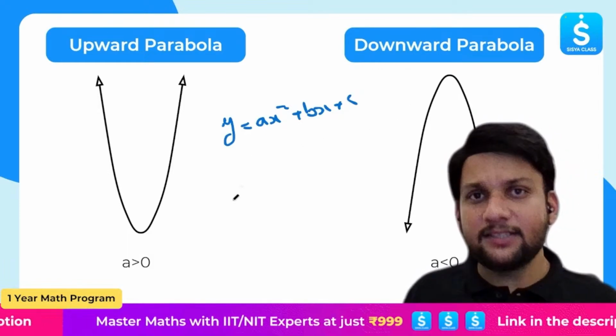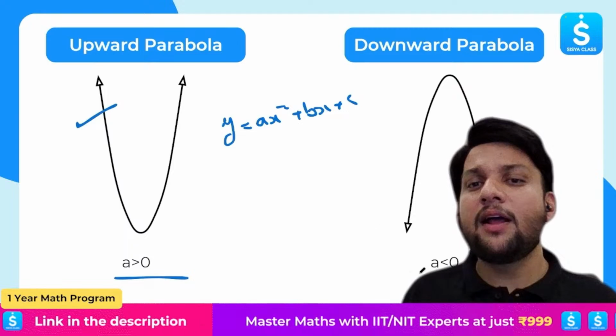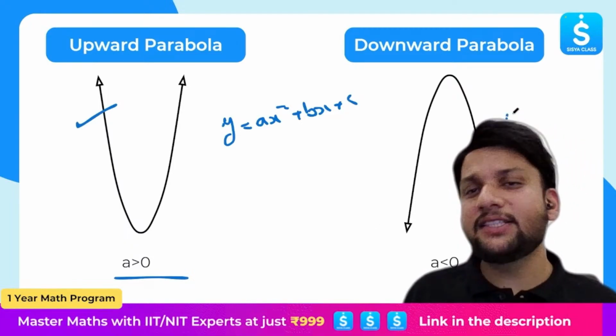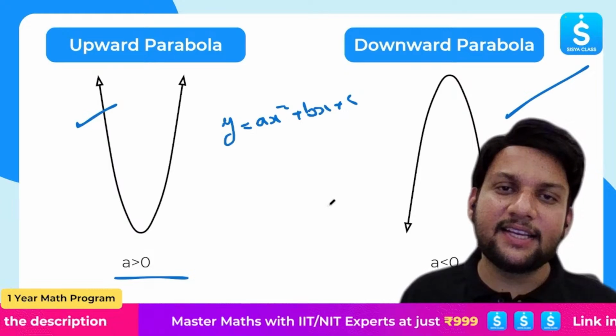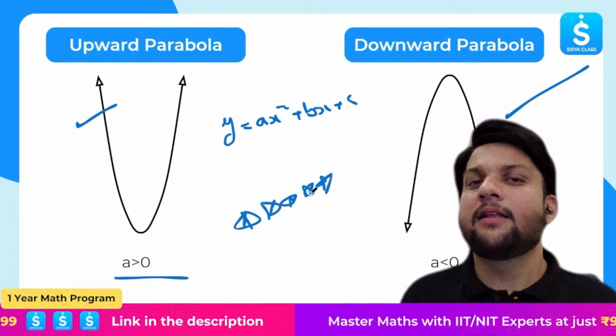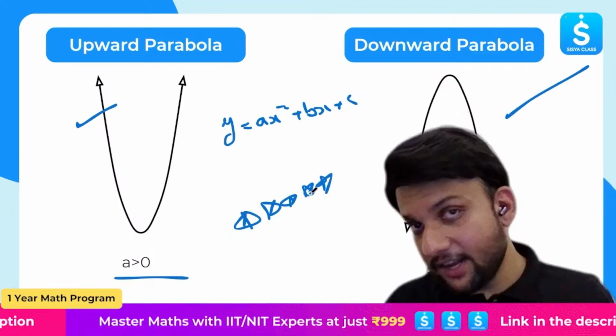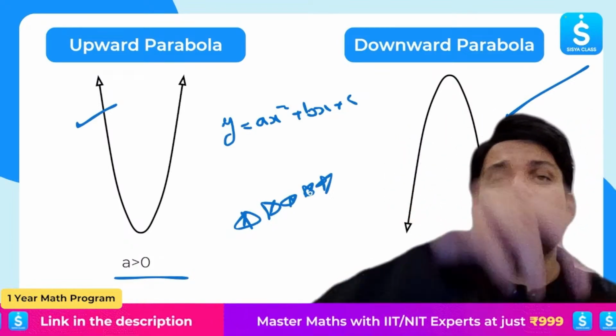So dear students, if a is greater than 0, then it is an upward parabola. If a is less than 0, it is a downward parabola. Pretty easy thing. But again, this is a 5-star formula for this chapter. If a is greater than 0, it is an upward parabola. If a is less than 0, this is a downward parabola.